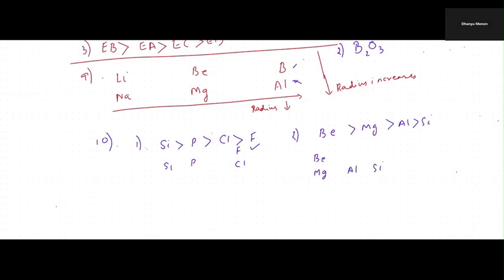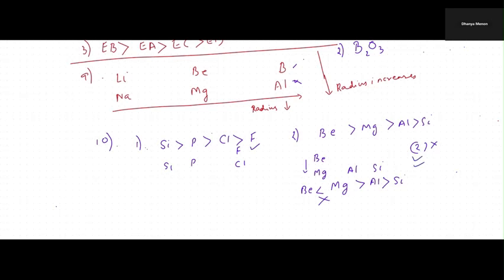As you're coming down, the radius is increasing, so beryllium is less than magnesium, which is greater than aluminium, which is greater than silicon, because along the period it is decreasing. Here they have given the order as beryllium greater than magnesium. This is the wrong option, so the second option is our answer. I hope this is clear.